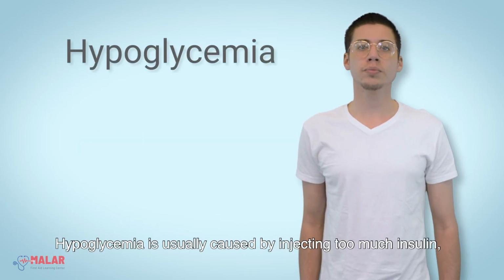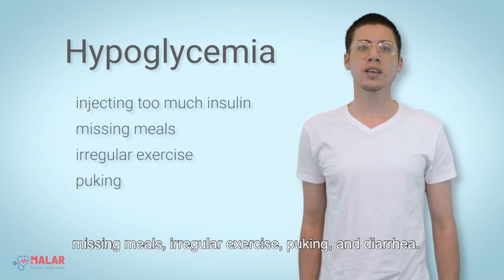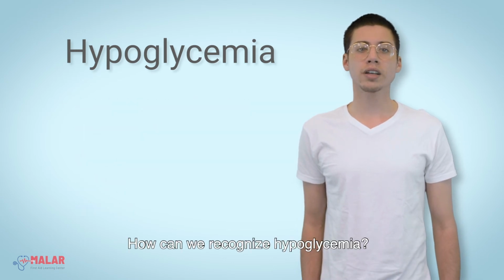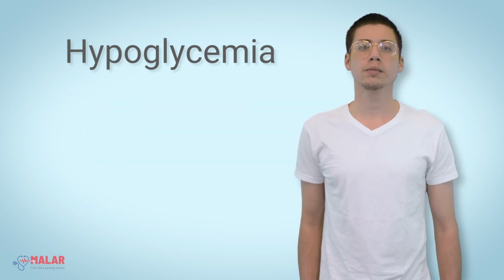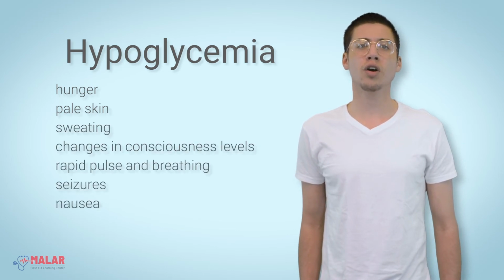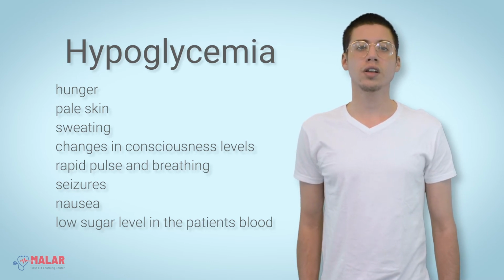Hypoglycemia is usually caused by injecting too much insulin, missing meals, irregular exercise, vomiting, and diarrhea. How can we recognize hypoglycemia? Hunger, pale skin, sweating, changes in consciousness levels, rapid pulse and breathing, seizures, nausea, and of course, low sugar levels